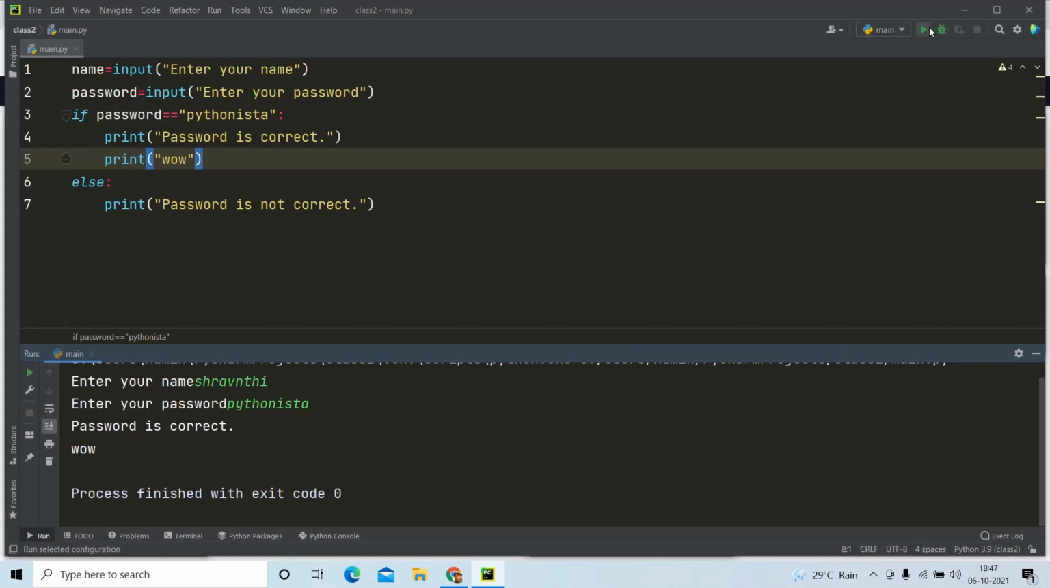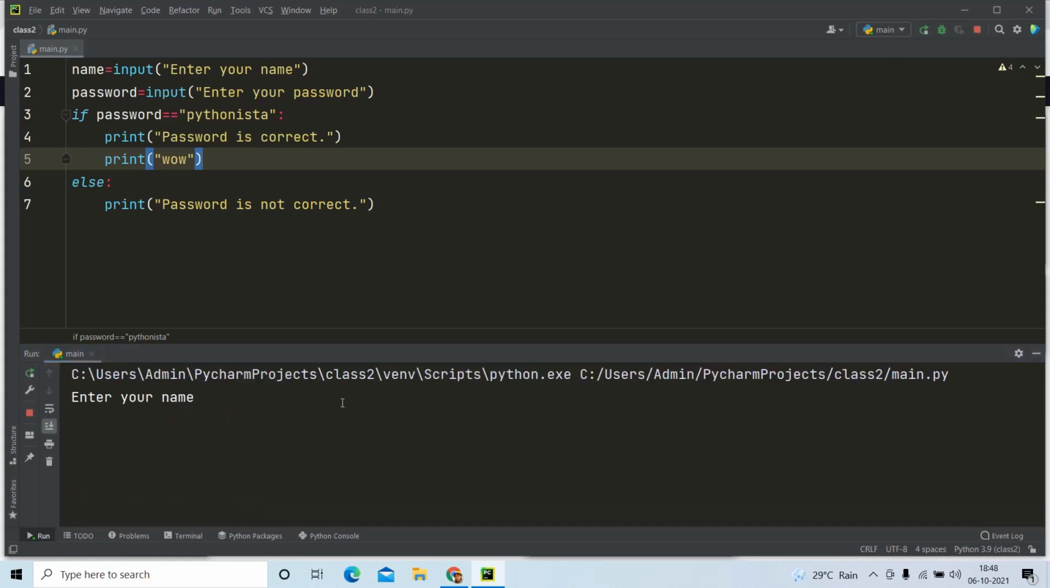If I run this program again, let me show you what will happen if I write a wrong password. So I am going to write my name and the password. I am just typing something. I am pressing enter. Password is not correct. So either line number 4 or 5 will execute, or line number 7 will execute. It will not execute all the lines at a time.